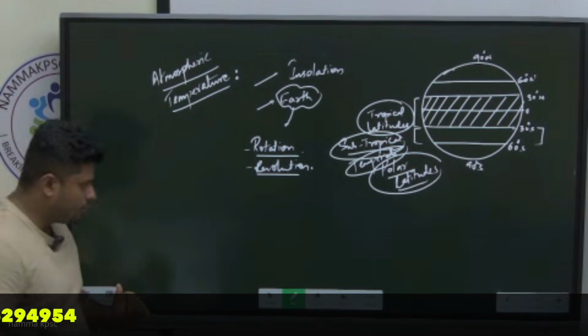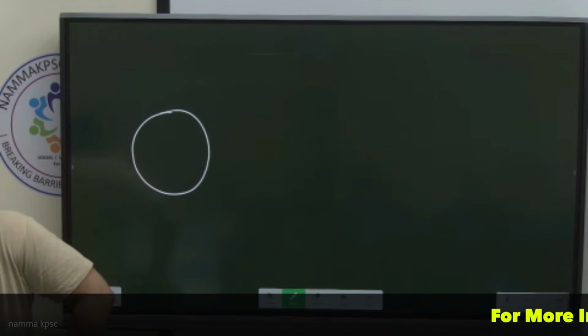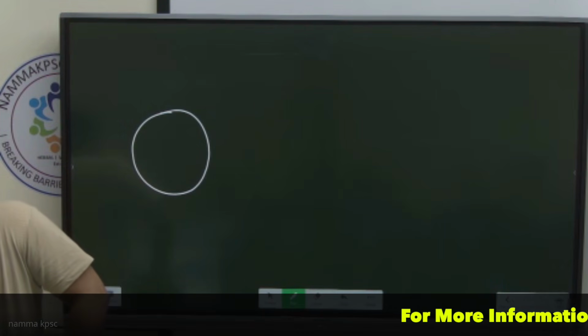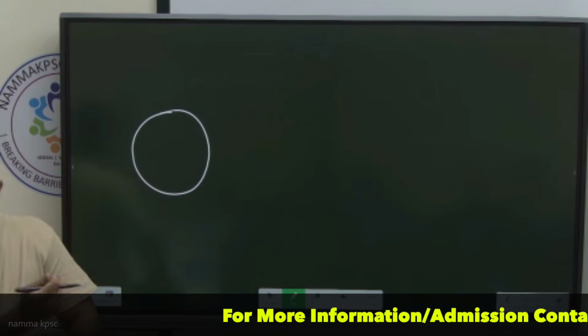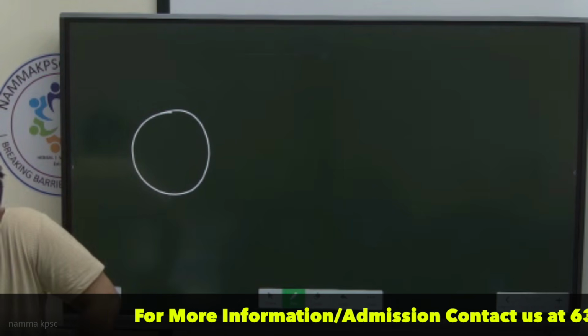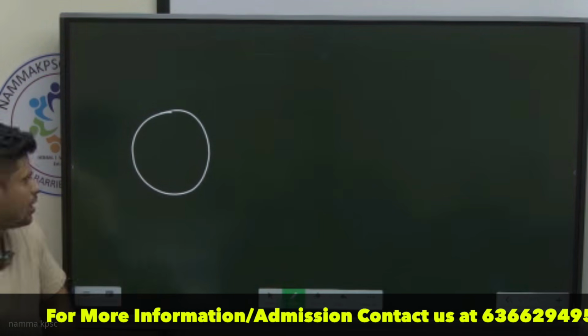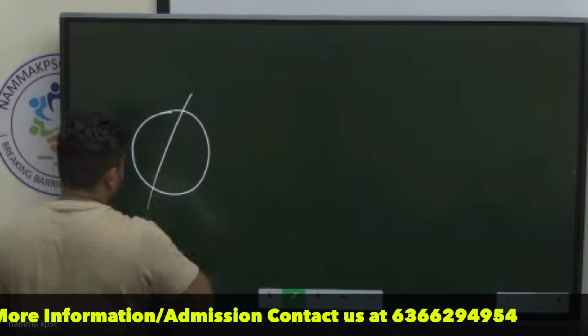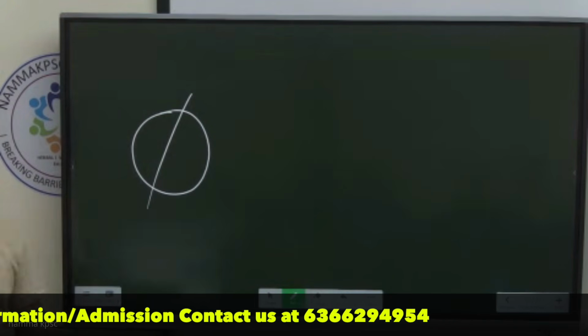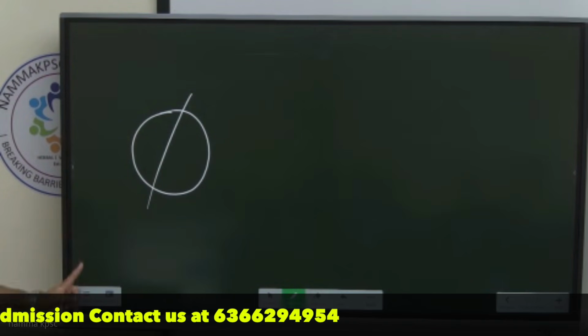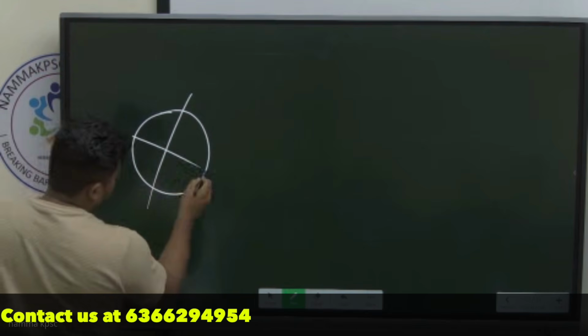So quickly let me take you through this. If you can help me out with the axis of the earth. Is the axis of the earth perfectly perpendicular to its orbital plane that the earth revolves around? It's tilted. Okay. How is it tilted? So the equator is something like this, isn't it?